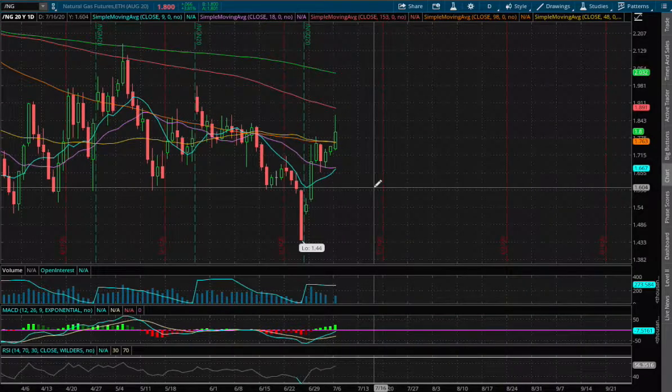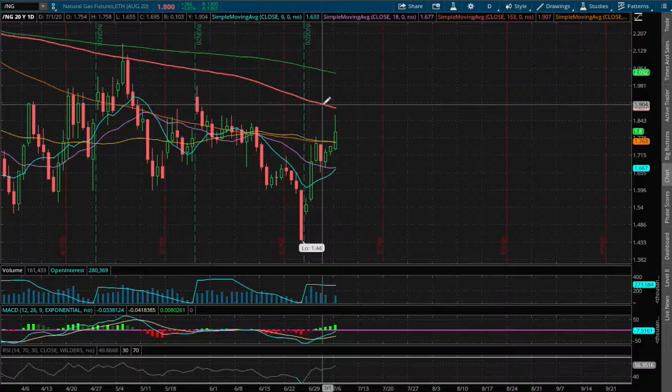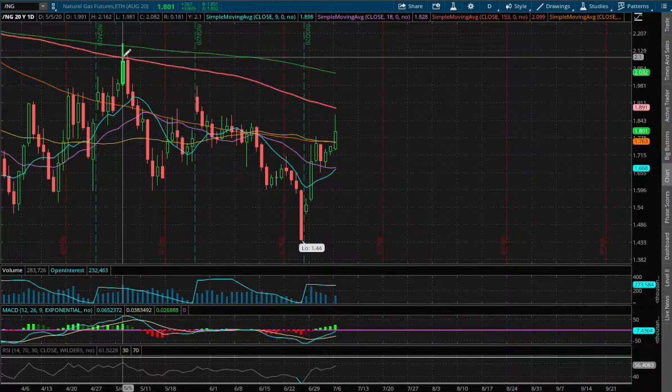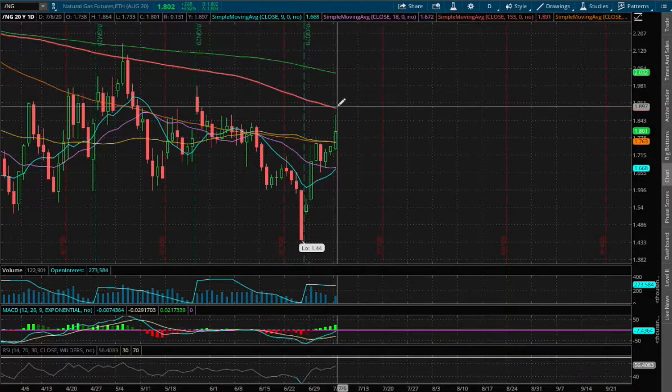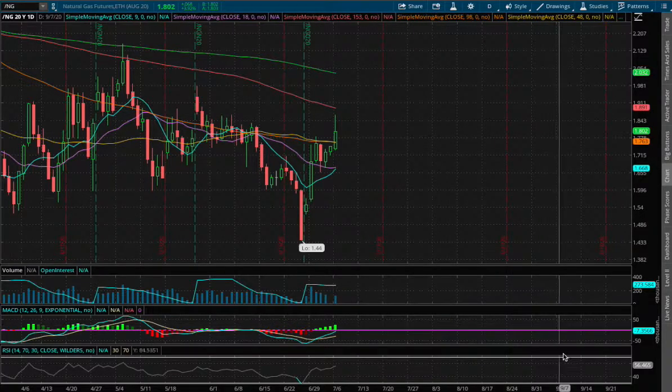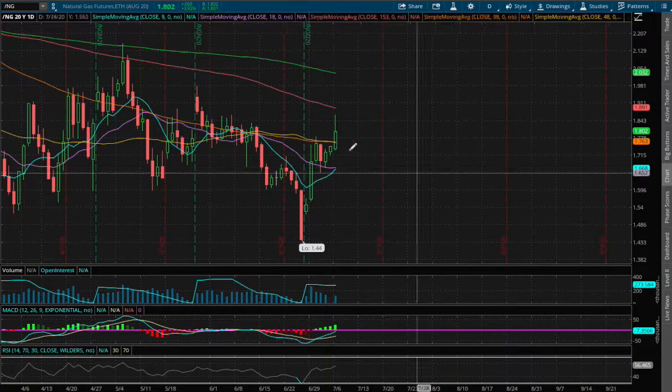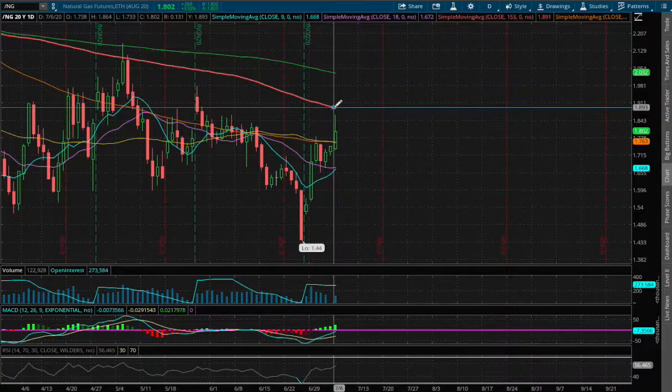If we do manage to continue on higher, the next possible resistance will be the 100-day moving average, this red line. As indicated in the past, back on May 5th, we encountered that as our resistance, and the current resistance for us now is around a price of $1.89. That will be our first immediate upside resistance.